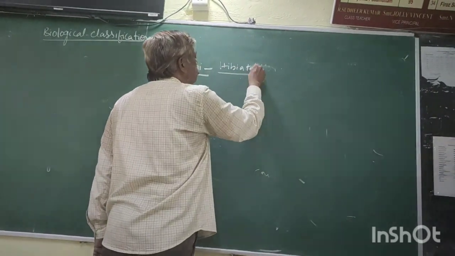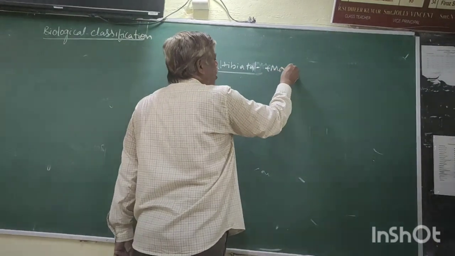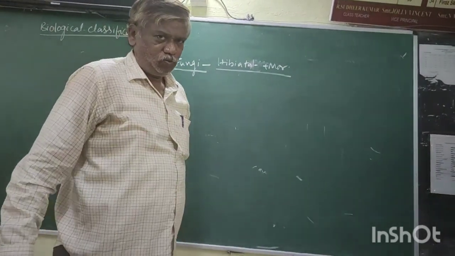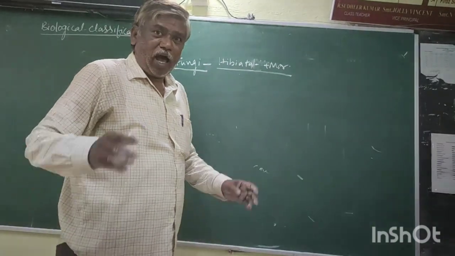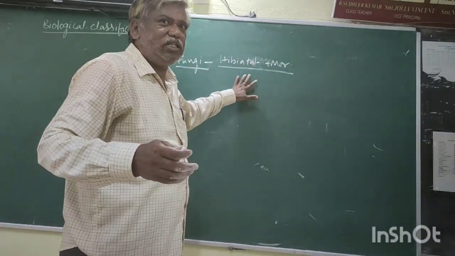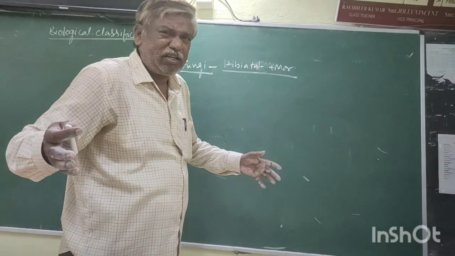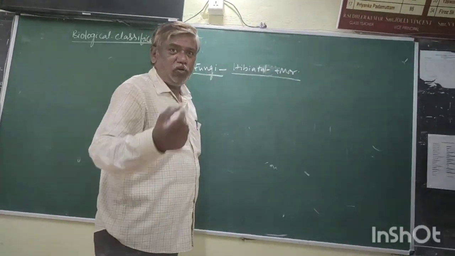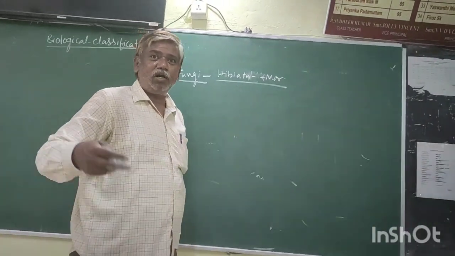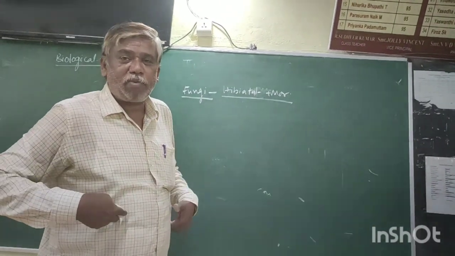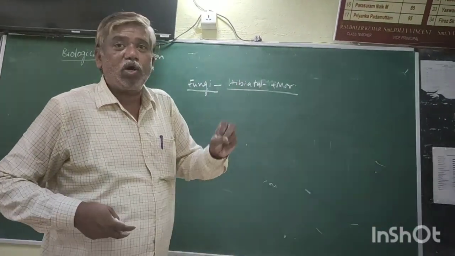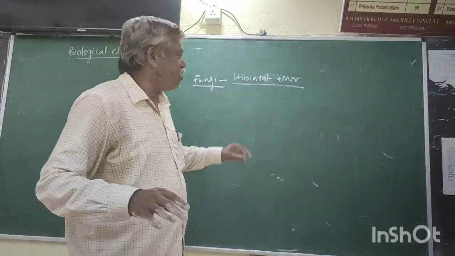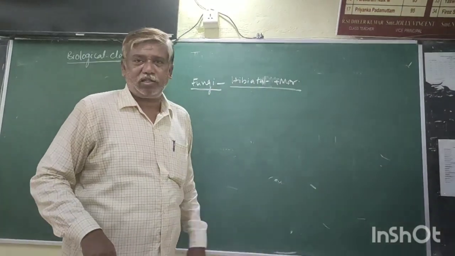When compared with others, the habitat and morphology is very vast in fungi. Some live on soil, some live in water, some live in man, some live in coconut, some live on dung. So the habitat and morphology are also different.